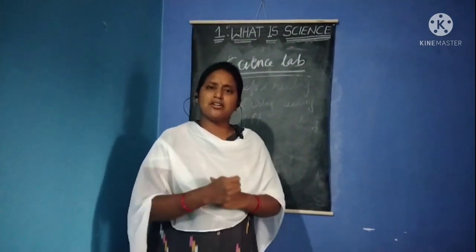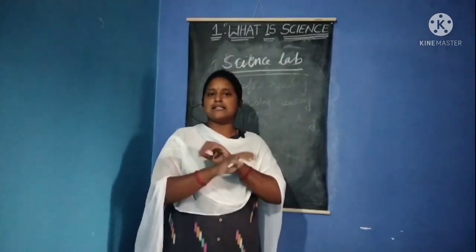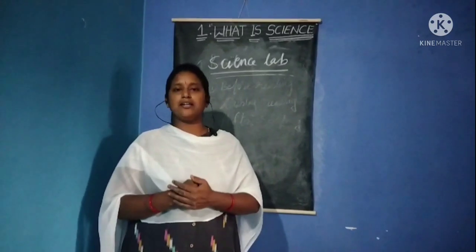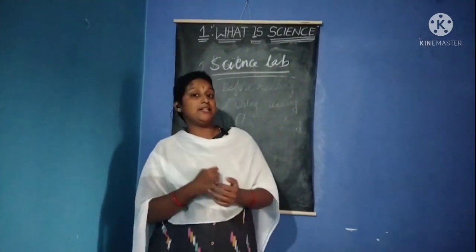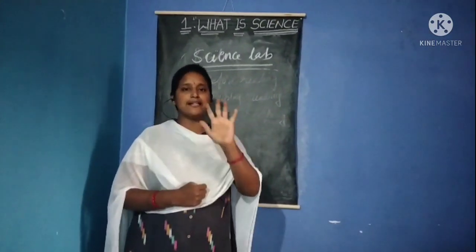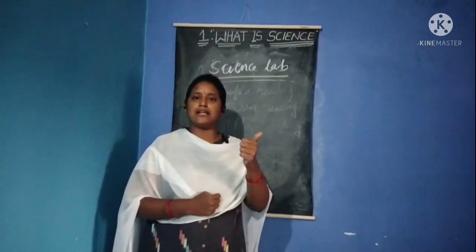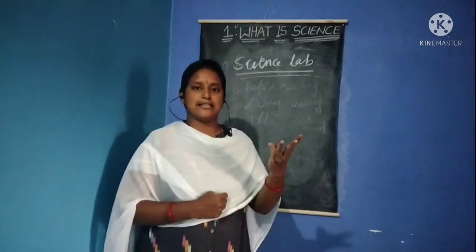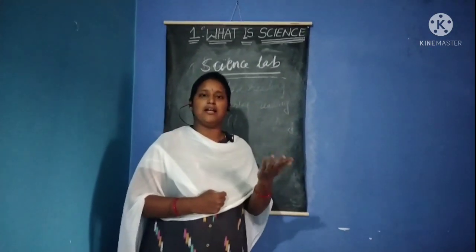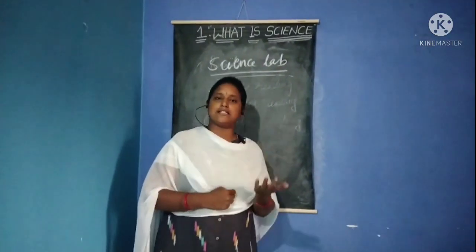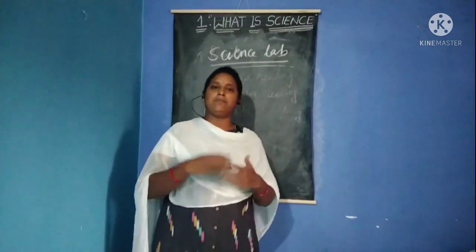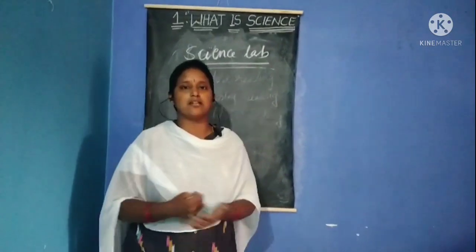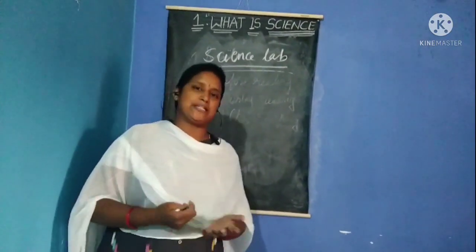Very good. Is science constant? No. Science is never constant. It is always changing. Okay. Next we have studied about scientific methods. We have followed 5 scientific methods. Observe and ask questions, form a hypothesis, plan an experiment, conduct an experiment, draw a conclusion and give the result. And then we discussed about process skills. So depending on the experiment, process skills differ. Different process skills are followed for different experiments.